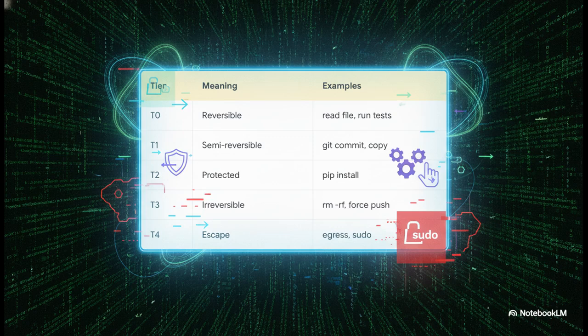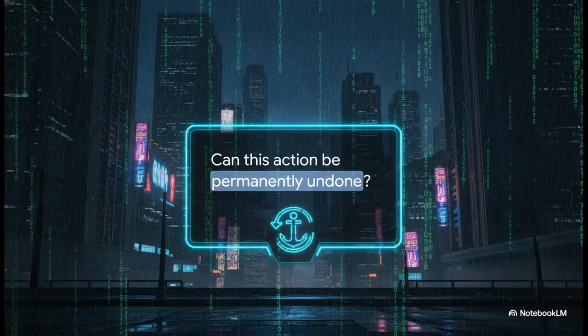Tier 0 and 1, those cover your reversible or semi-reversible tasks. Reading a file, running tests, making a local git commit. You just let those fly automatically. Tier 2 introduces a bit of friction for protected operations, like a pip install, since that actually alters the environment. But Tier 3 is where things get serious. Irreversible actions, like a force push. Those stop and require a manual human approval token. Finally, Tier 4 is a hard block for anything trying to escape the workspace entirely, like network egress or using sudo. If you strip all of this down to its core, the entire governance layer hinges on one remarkably simple question.